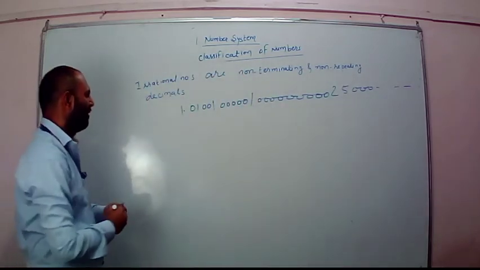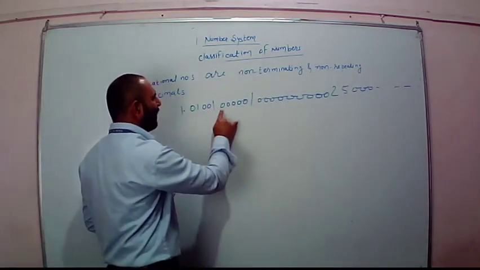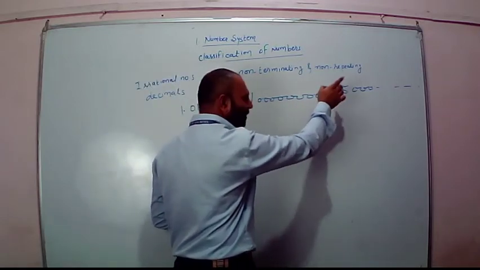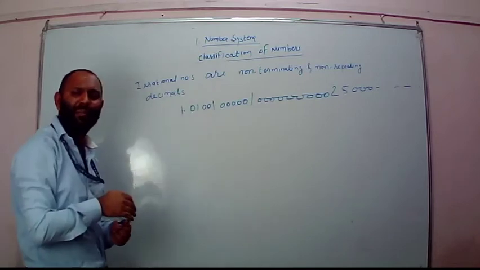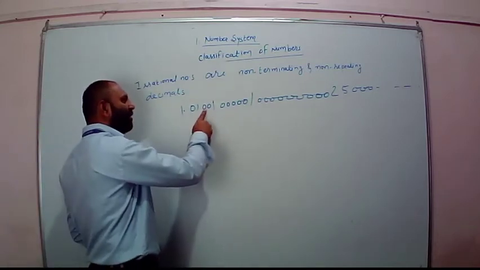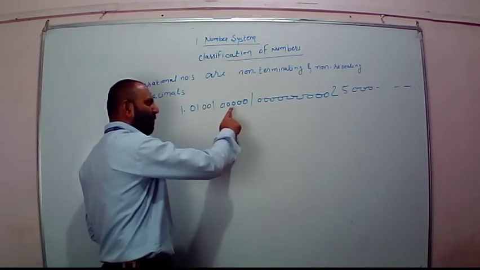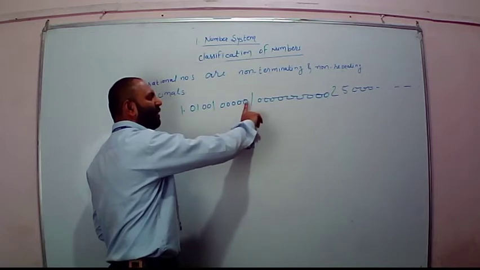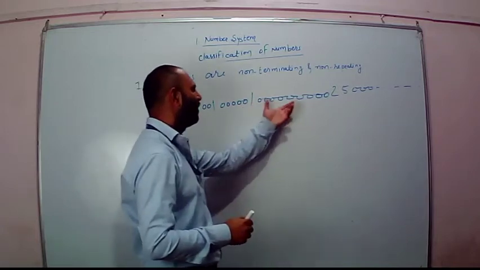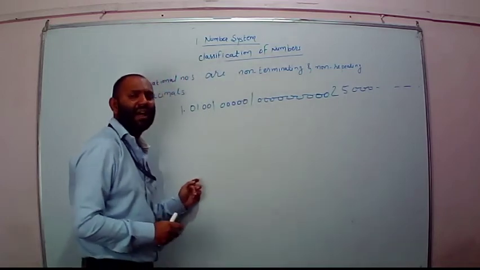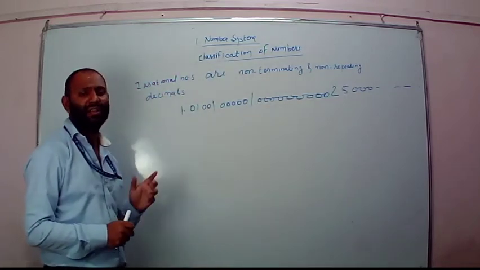You would say, sir, here it was 2 times 0, here it is 5 times 0, here it is 9 times 0. Are these zeros not repeating? No, they are not repeating. Because here it was 001. Then for repetition case it should have been 001, but it is now 5 times 0, then 1. Then 8 or 9 times 0, then 2, 5, like that. So such numbers are known as irrational numbers.